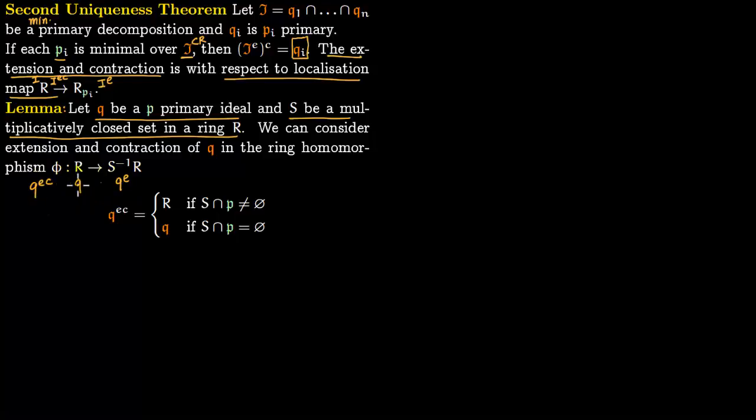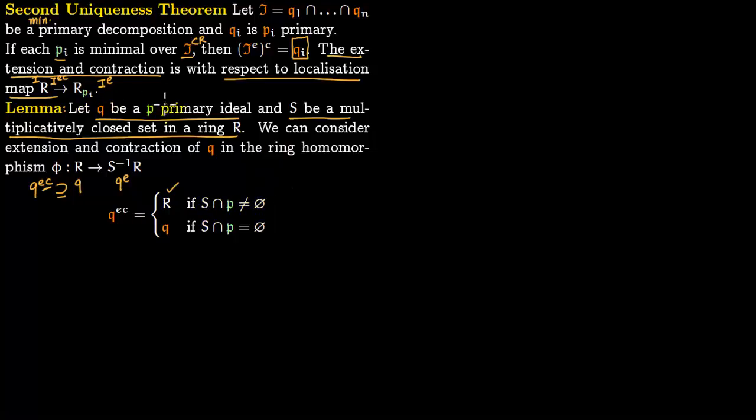It is always the case that if you take this Q, extend it and contract it back, this will always contain Q. So we can consider extension and contraction of Q in this natural ring homomorphism from R to its localized ring, S inverse R, localized with respect to this multiplicatively closed set S. We want to talk about the properties of this. So the extension and contraction of Q is the entire ring R if S intersection P is non-empty.